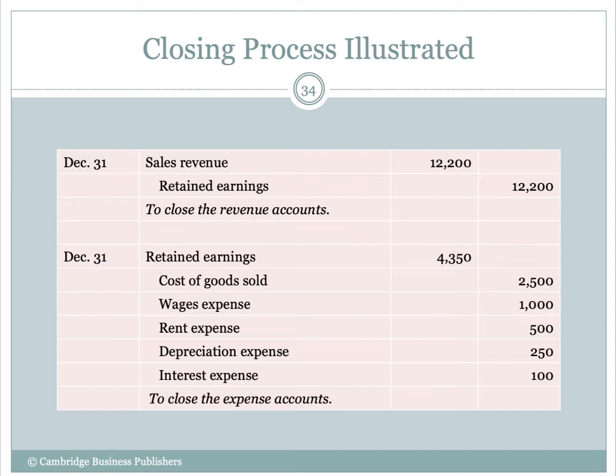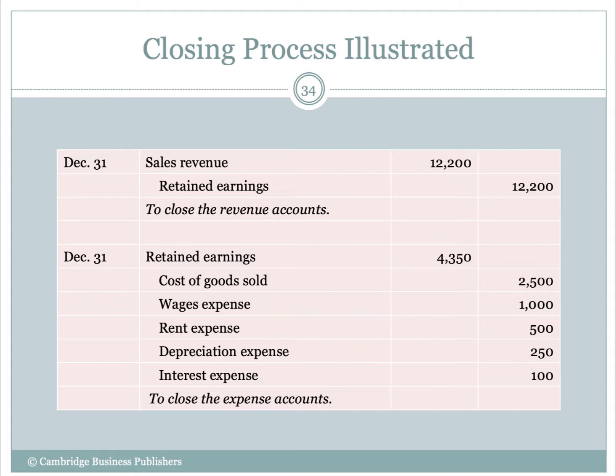So, we're closing revenues, right? We need to decrease our revenues. Now, remember, revenues actually increase our retained earnings, okay? I know in the prior video we said, oh, net income, right? Well, yeah, net income does increase retained earnings.